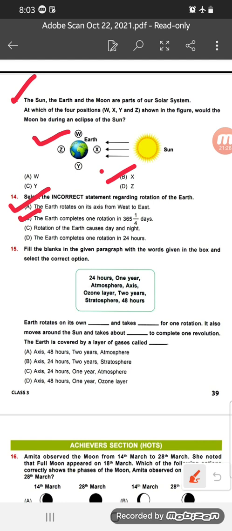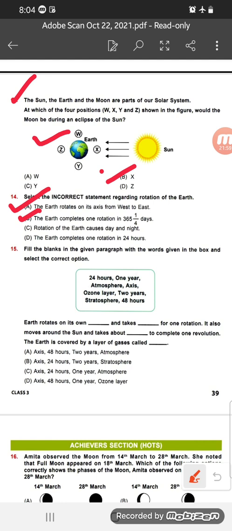It also moves around the sun and takes about 1 year to complete one revolution. The earth is covered by a layer of gases called atmosphere. So which is the right word in this blank? First is the axis. Okay. Next 24 hours. That means option number A is not the right answer. Option number B, axis 24 is okay.